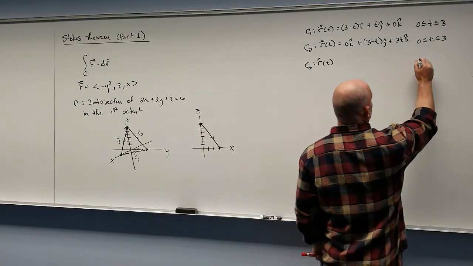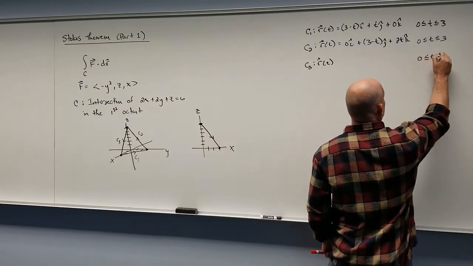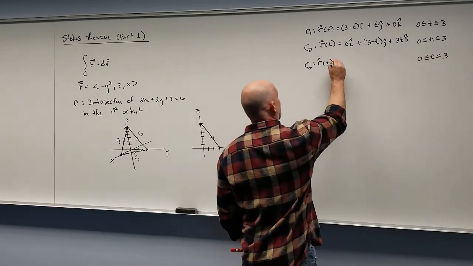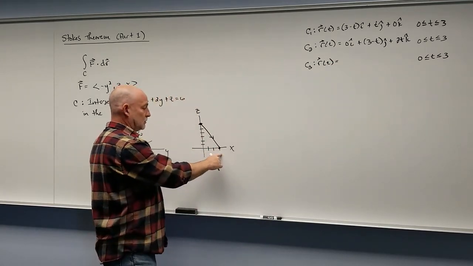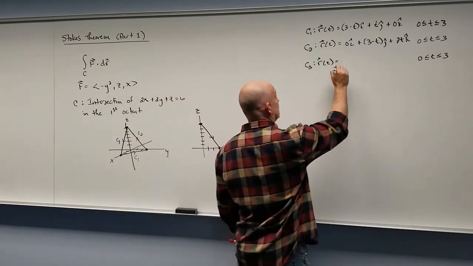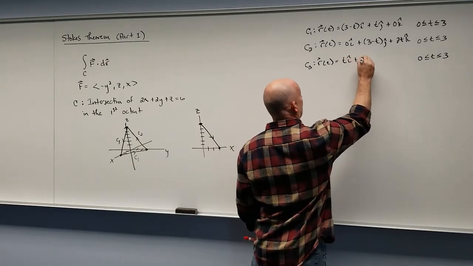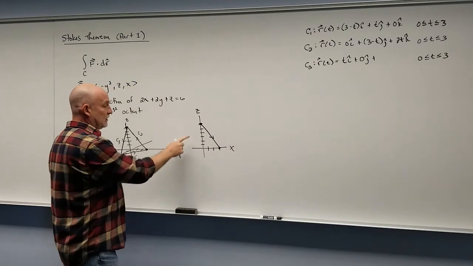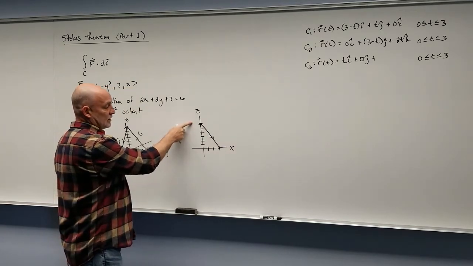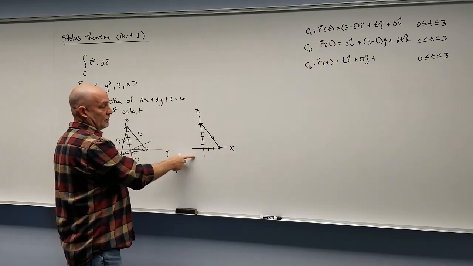So I'm probably going to run my parameter to 3 again. X is an easy one. X just goes from 0 to 3, so that's just t. There are no j's because we're in the xz plane. What does z run from? Z runs from 6 to 0.